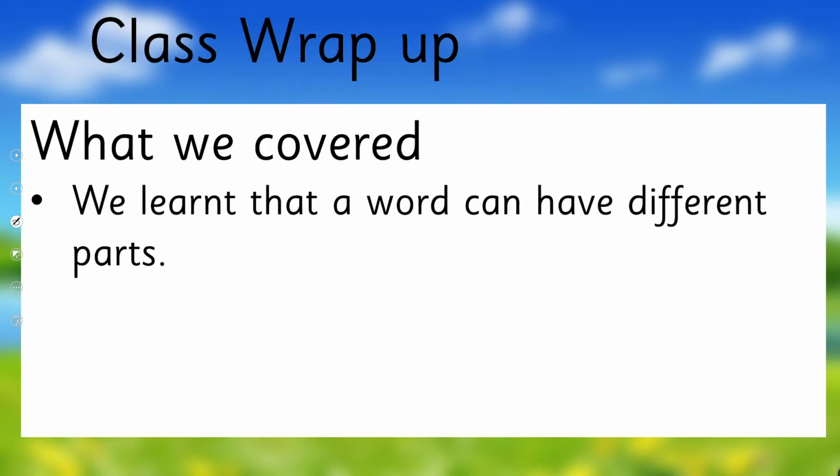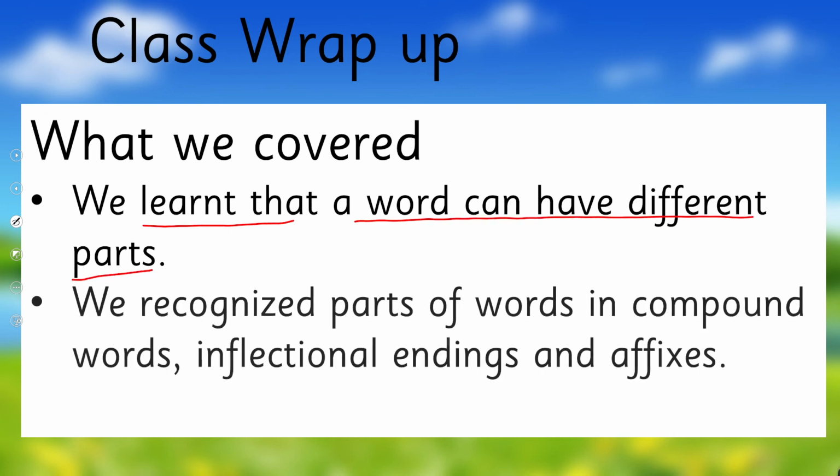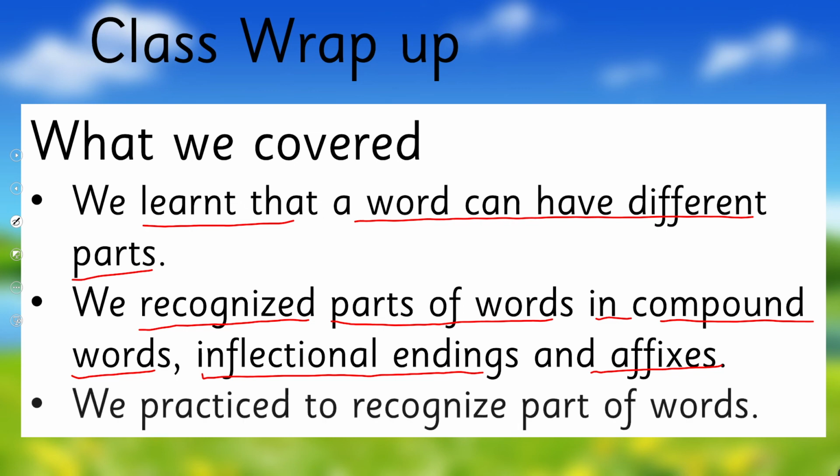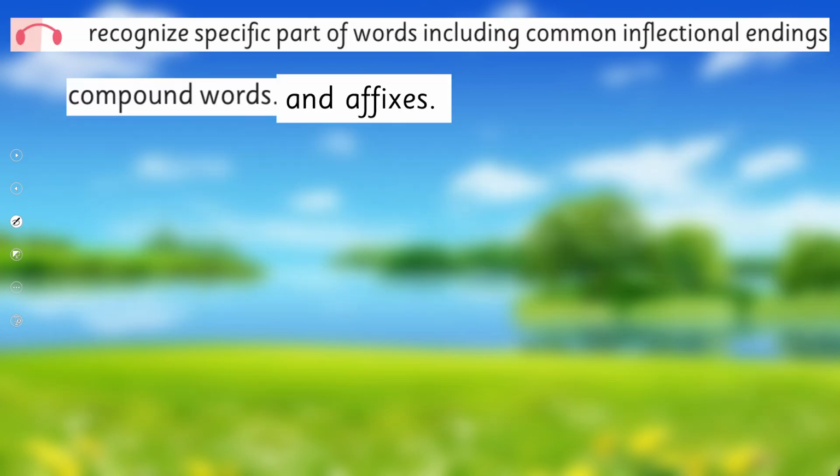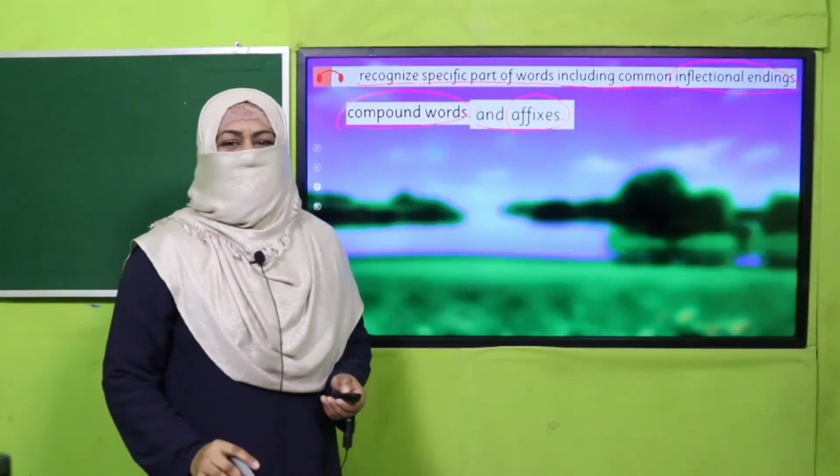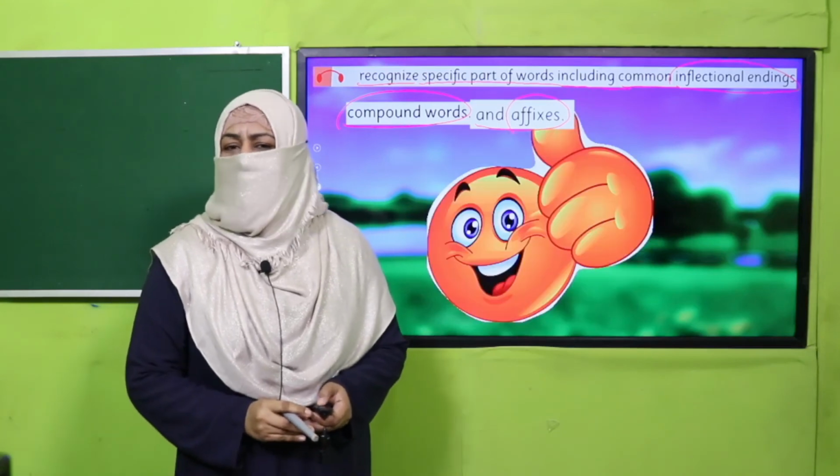What have we learned today? We learned that a word can have different parts. We recognized parts of words in compound words, inflectional endings, and affixes. And we practiced recognizing parts of words. In this way, we achieved our SLO, that is to recognize specific parts of words including common inflectional endings, compound words and affixes. Are we done with it? Yes, and we thoroughly enjoyed doing it.